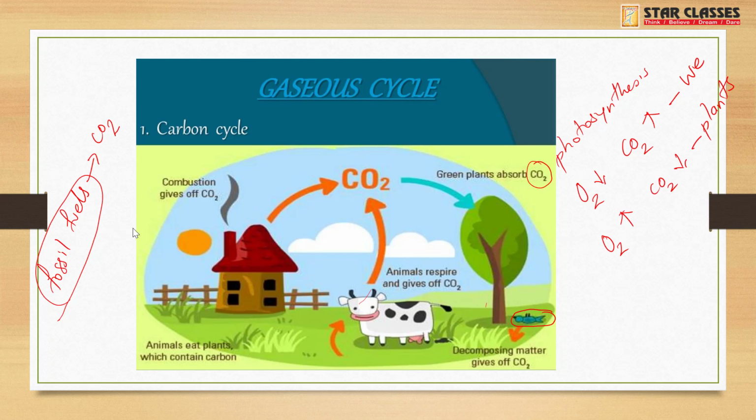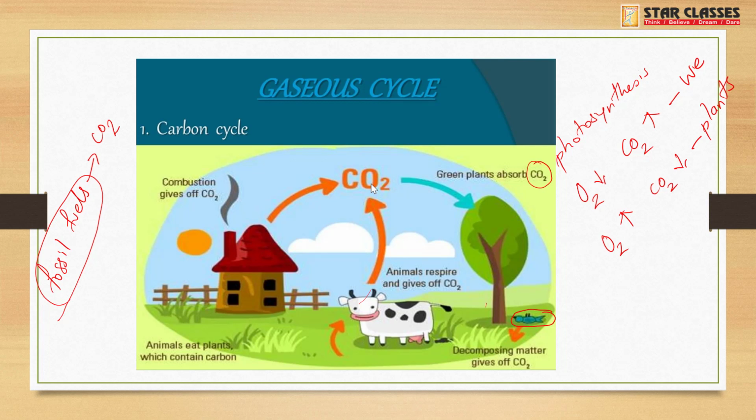Okay, so these fossil fuels release carbon dioxide, we and animals exhale carbon dioxide into the atmosphere, which is taken in by the green plants. Green plants inhale carbon dioxide and exhale oxygen. We again inhale oxygen and release what? Carbon dioxide. So this is the way the carbon cycle is maintained in the atmosphere. That is why we need to plant more and more trees, because if there are no trees, who will give us oxygen and who will take our carbon dioxide? Because both go hand in hand simultaneously. Okay, so this is the carbon cycle.